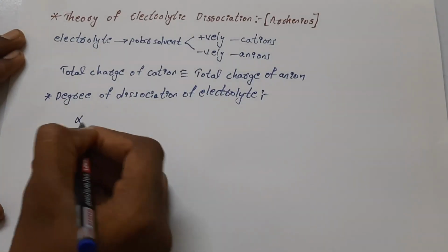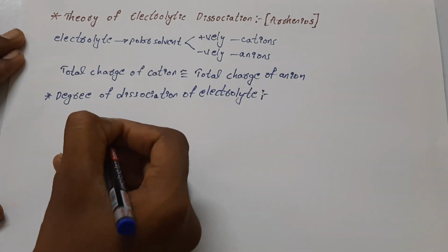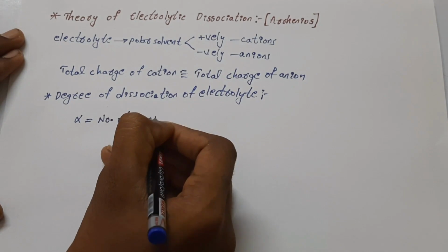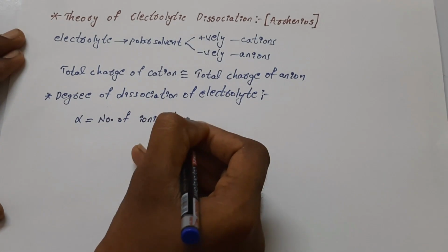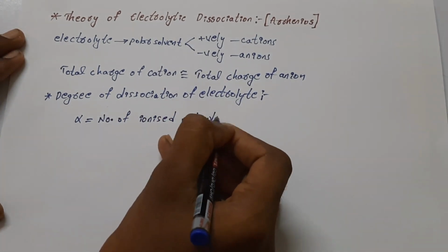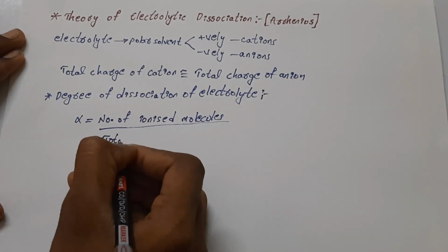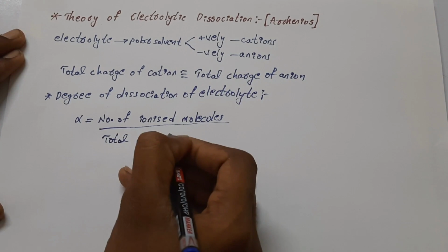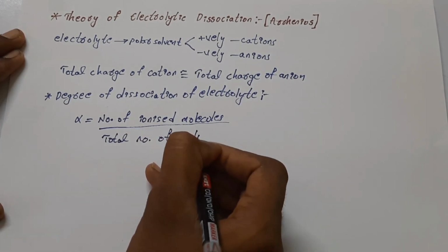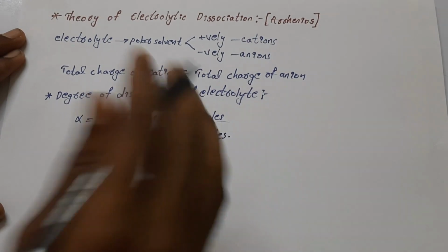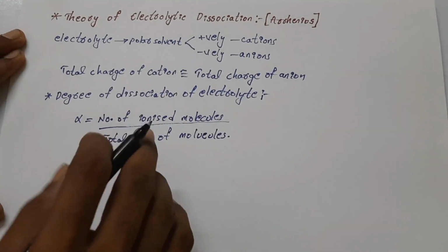It is denoted by the symbol alpha. It is the number of ionized molecules divided by the total number of molecules present in the solution. So this is the degree of dissociation.